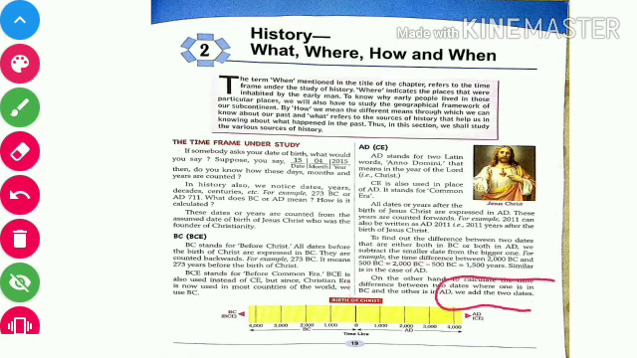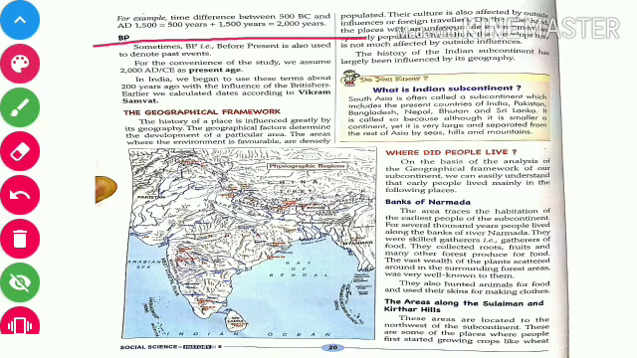Remember, in case of calculating the time difference between two dates where one is in BC and the other is in AD, we add the two dates. For example, the time difference between 500 BC and AD 1500. Look, 500 BC means before Christ and AD means after the birth of Jesus Christ. So 500 years plus 1500 years equals 2000 years. Okay, so in this case we have to add.